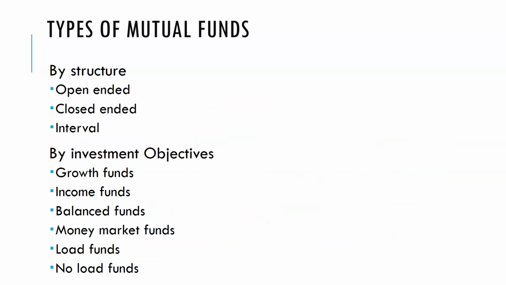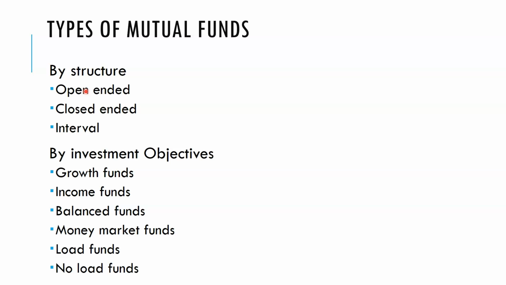So the next topic is the types of mutual funds. Based on different parameters, mutual funds are divided into various categories. The first one, in terms of structure, classifies mutual funds into open-ended schemes, closed-ended schemes, and interval schemes. So what is an open-ended scheme? The scheme remains open: whenever you would like to join, or whenever you would like to withdraw your fund from the market, it is allowed. This particular scheme we call an open-ended scheme.